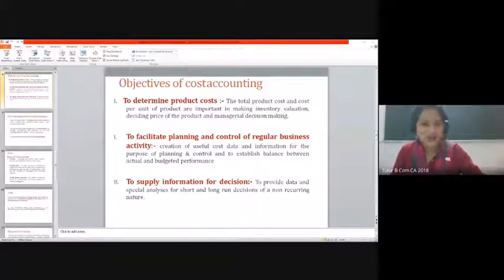Okay, so what I was trying to say is, the ascertainment aspect remains same, concept remains same, but how it is applied, it varies from industry to industry. So that is the logic in understanding cost ascertainment, right?